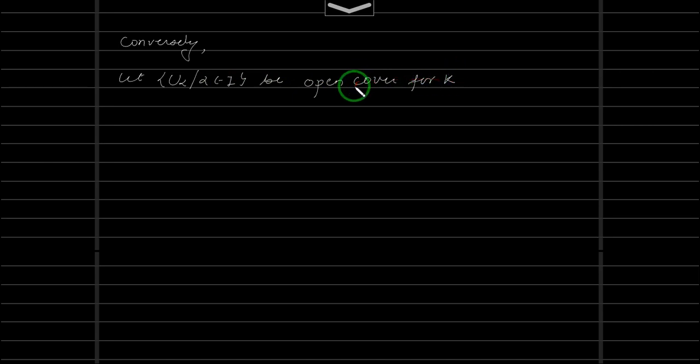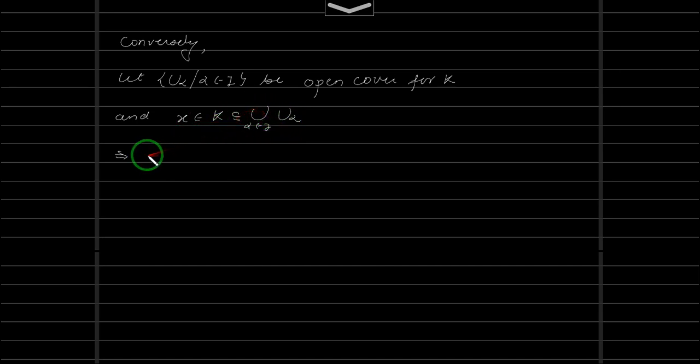And remember, we have a basis. Let's say script B is a basis. Now let us take some point in K. So let us take this as an open cover for K, and let us take a point, say x belonging to K, and K is a subset of the union over alpha in I of U alpha. Because this is a cover for K, that means K will be in the union. This implies there exists some element in this indexing set I such that this x will be in that set.